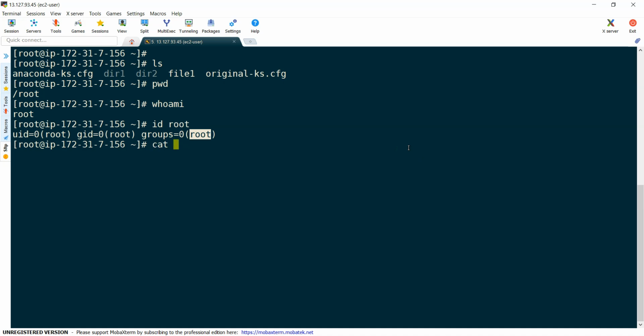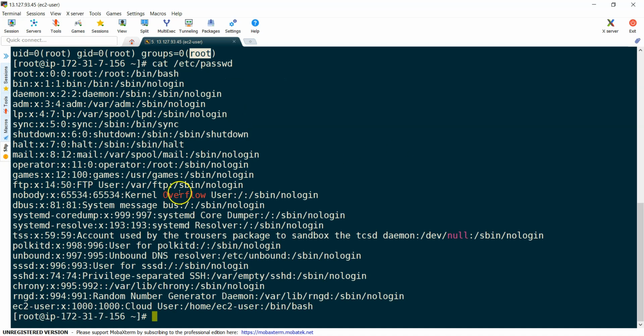All the user-related information is stored in /etc/passwd. This is the file /etc/passwd. If you check, there are a lot of users, starting with root, bin, daemon, adm, lp, sync, shutdown, halt, mail, and so on. So many are there, right? And at last, ec2-user. This is an additional user which is created only on AWS systems to log in as a normal user.